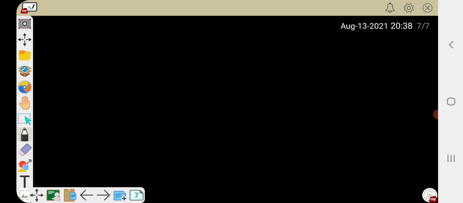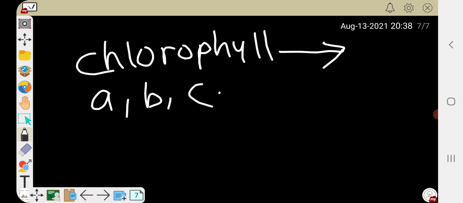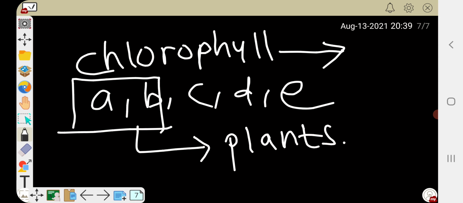Then some important parts about chlorophyll. This chlorophyll is of various types A, B, C, D, E, out of which A and B type of chlorophyll is mostly present in plants, which is common.